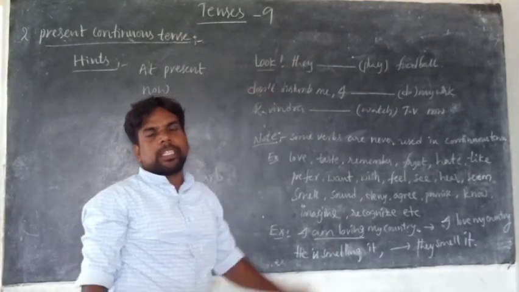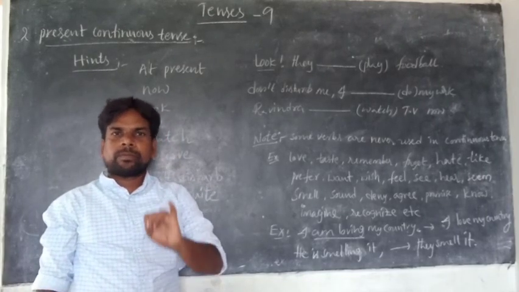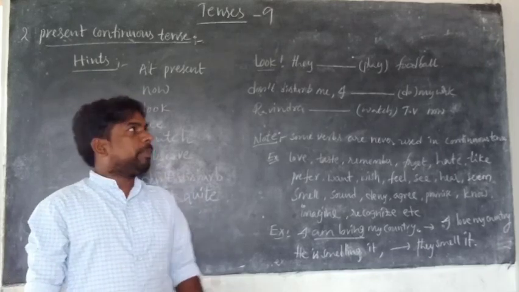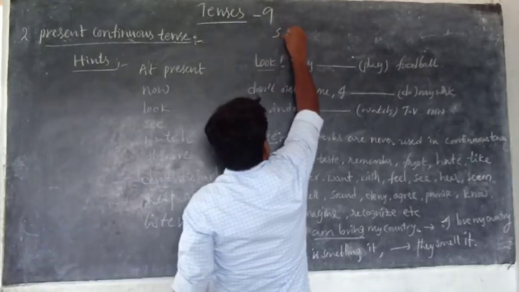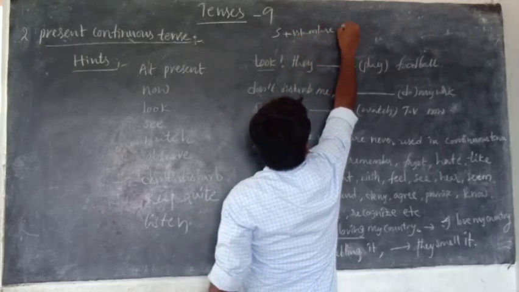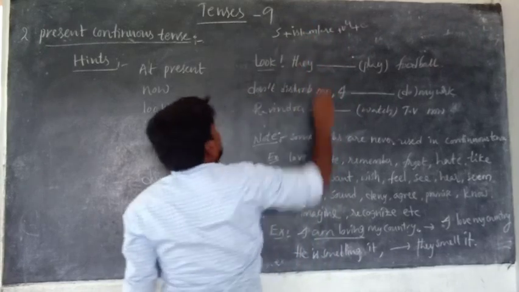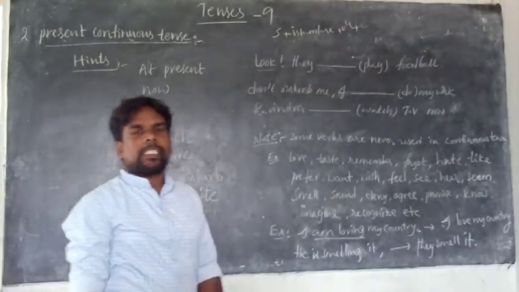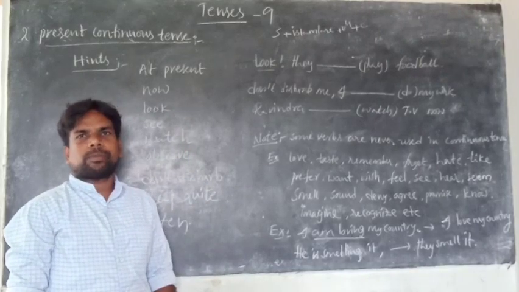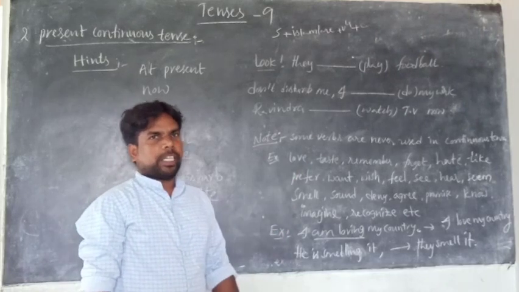After knowing it is a present continuous tense, you should recall the structure of present continuous. What is the structure? Subject plus is, am, are plus verb-ing plus object. Or you can say is, am, are plus verb-ing. That's enough, because subject and object are common for every structure.